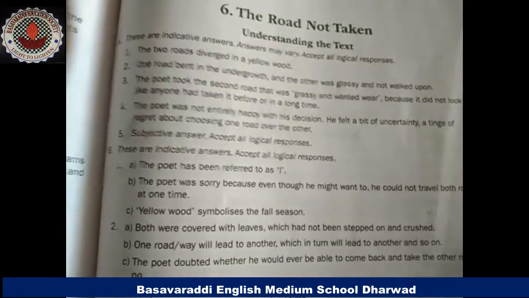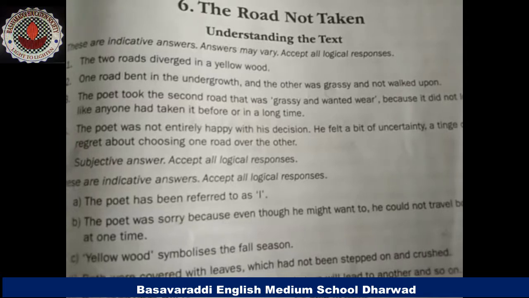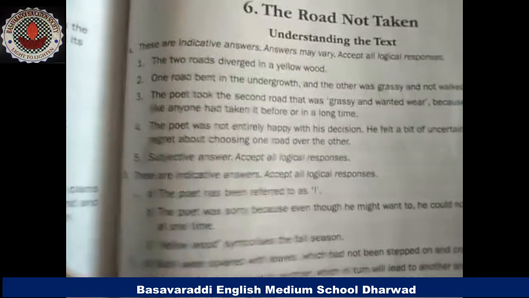Okay, so this is the question answers part, and the read the extract part of this poem. As already I told you, in this the poet has very nicely explained that two roads diverged in a yellow wood. Sorry I could not travel both, and be one traveler, long I stood and looked down one as far as I could to where it bent in the undergrowth. So here the poet has two ways.